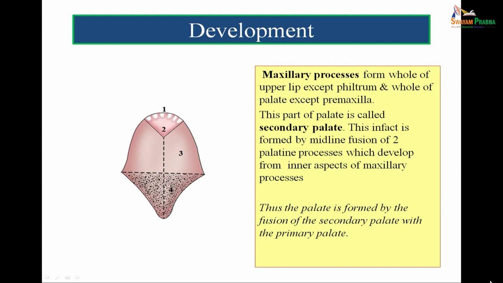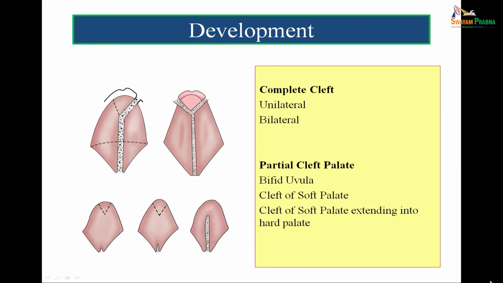This in fact is formed by midline fusion of 2 palatine processes which develop from the inner aspects of the maxillary processes. So, the summary is that the palate is formed by fusion of the secondary palate with the primary palate. The primary palate is frontonasal in origin, while the secondary palate is derived from the maxillary processes. So, incomplete fusion may be there unilaterally or bilaterally, and the degree also varies.